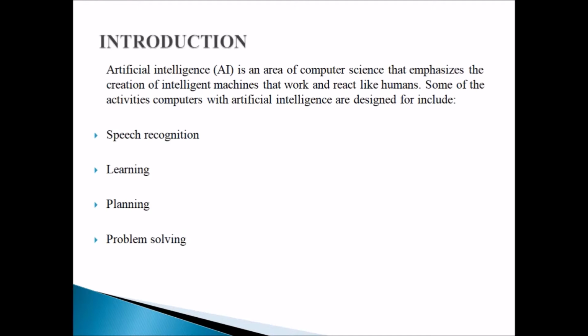It can also do speech recognition. It can recognize, just like a human being, when I hear the voice of my father, I can differentiate it from that of my mother. A machine can be able to do that. Learning, a machine can learn and be able to classify, just like I said before, goats from sheep. A machine can also plan and do other problem solving. So once a machine can do all this, you can say that that machine has the AI ability,